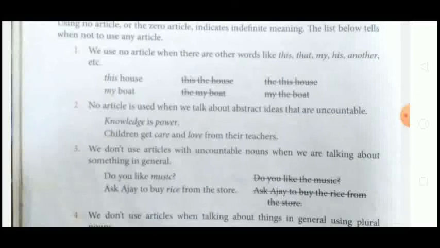Third one: we do not use articles with uncountable nouns when we are talking about something in general. When the noun is uncountable and we are talking about any general thing, we don't use any article. For example, do you like music? Here we are talking about general music, not any particular person's music.